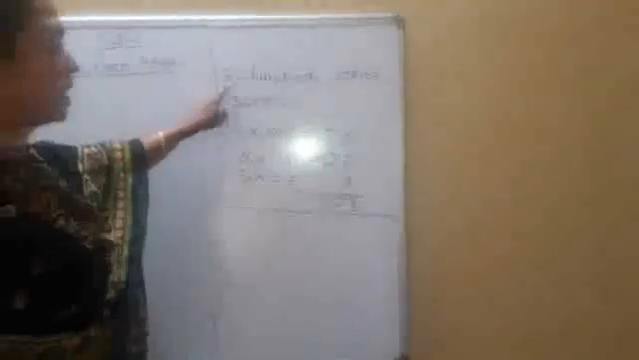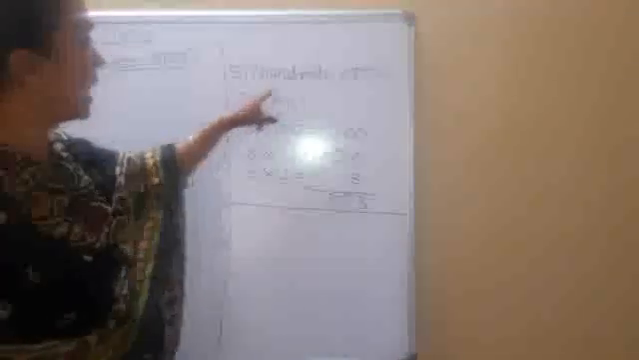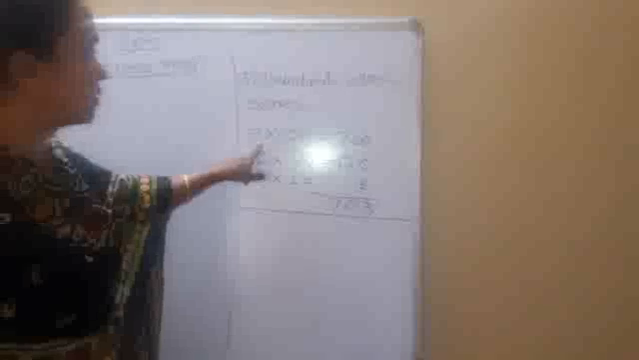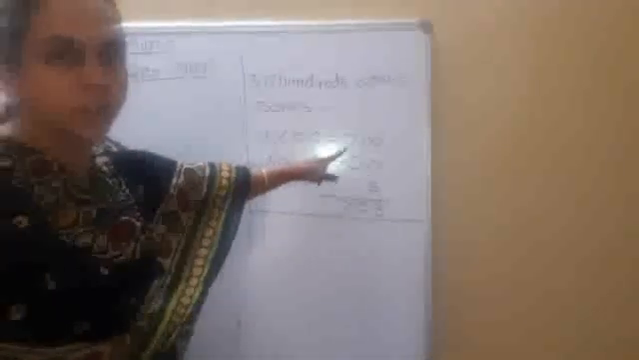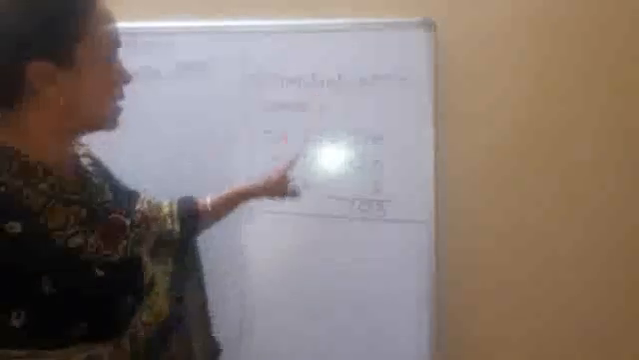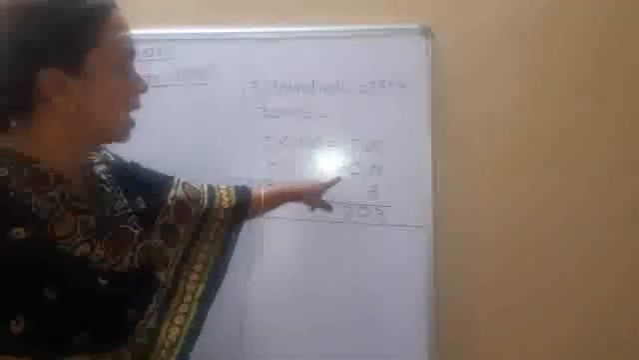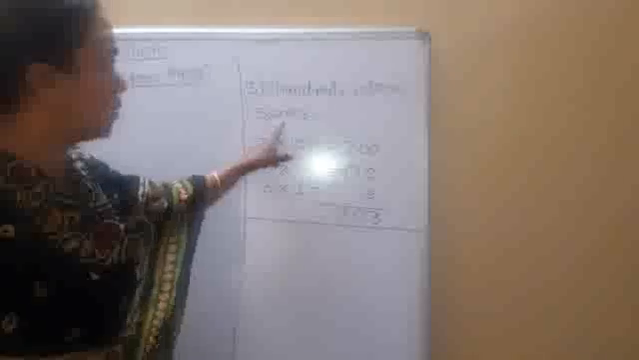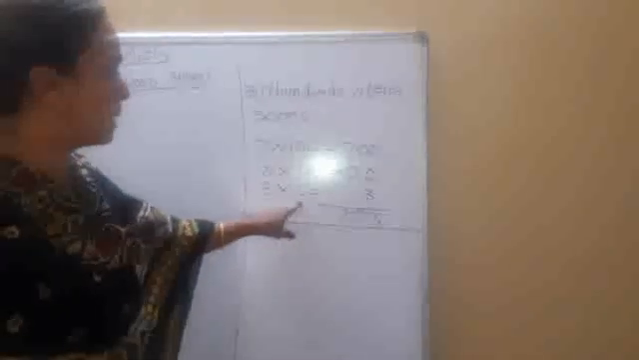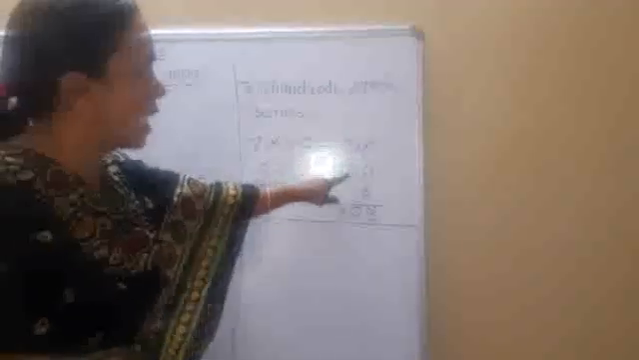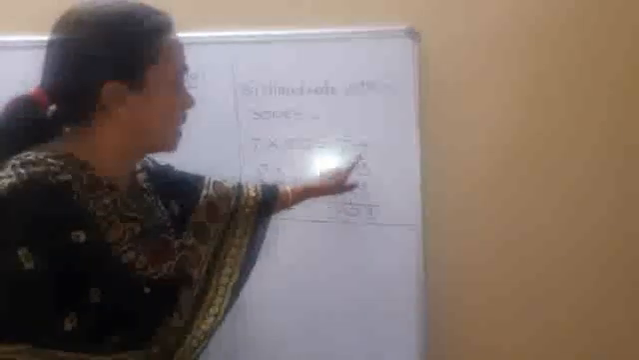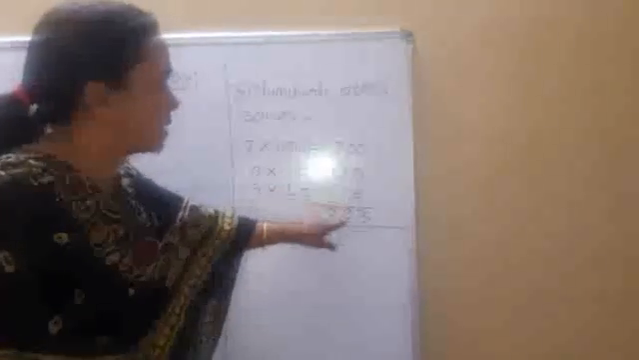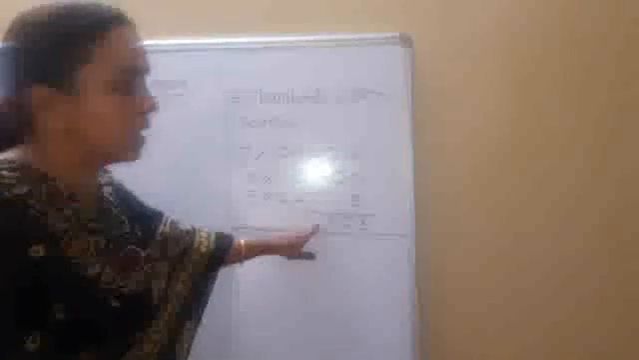Now see third question, 7 hundreds, 0 tens, 3 ones. Now see, 700 means what? 7 multiplied by 100 equals 700. 0 tens means 0 multiplied by 10 equals 0. 3 ones means 3 multiplied by 1 equals 3. Now add all these numbers. 3 plus 0, 3. 0 plus 0, 0. And this 7 as it is.